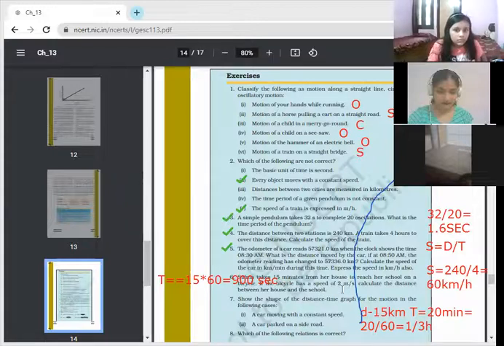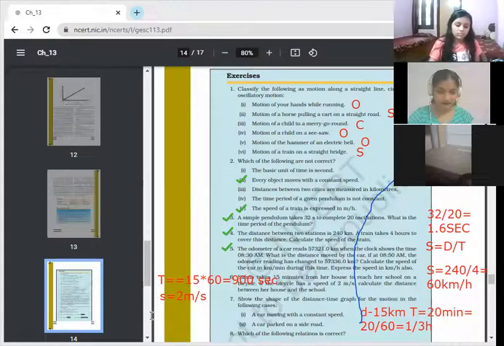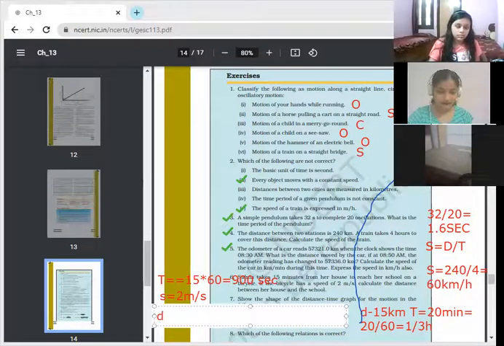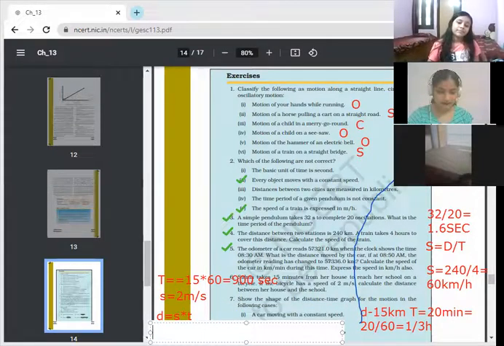And now the speed is 2 meters. Speed आपके पास कितनी है? 2 meter per second. अब आप distance कैलकुलेट कर लीजिए. Distance का फार्मूला क्या है? Speed multiply by time. Calculate it. So what will be your answer? 900 multiply by 2. Your answer will be 1800 meters.